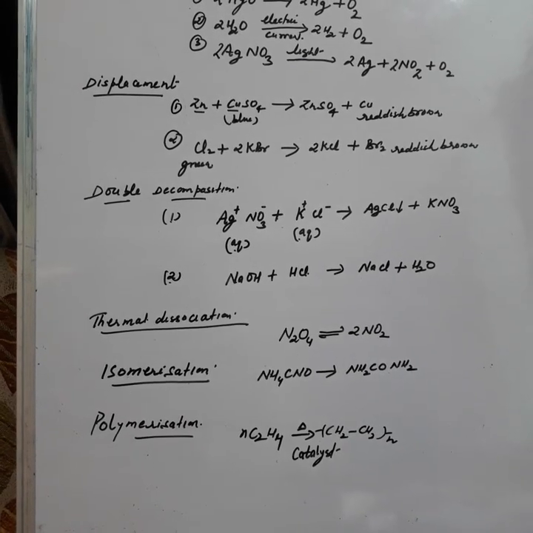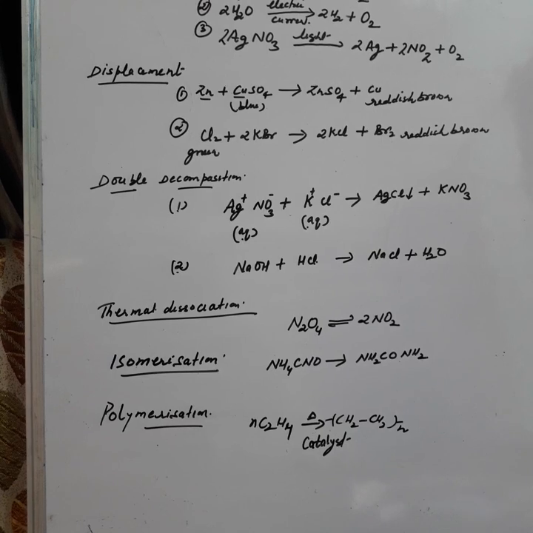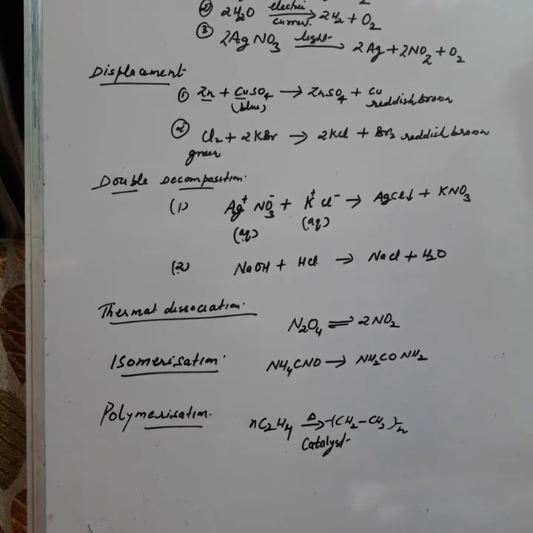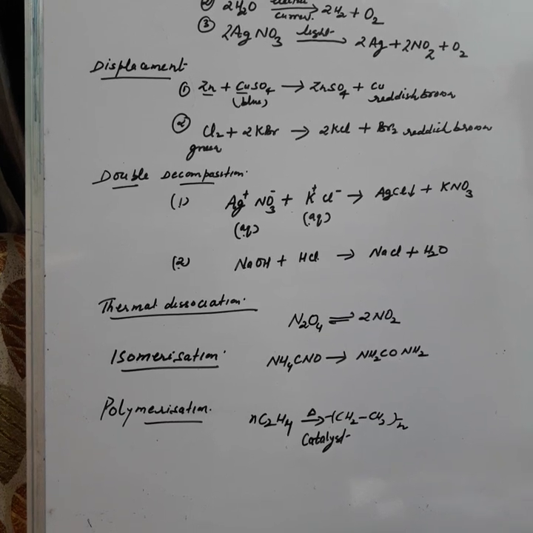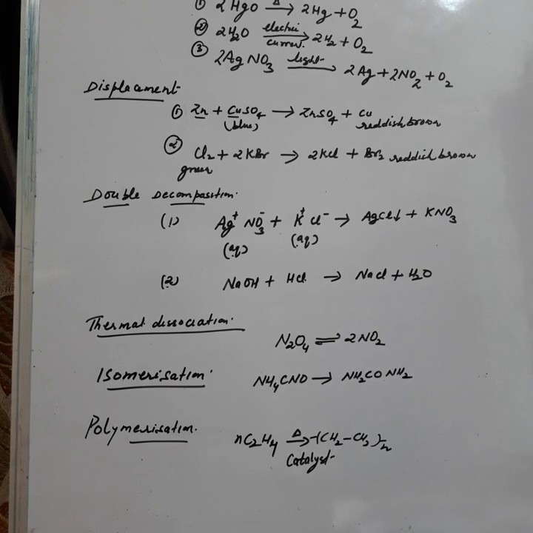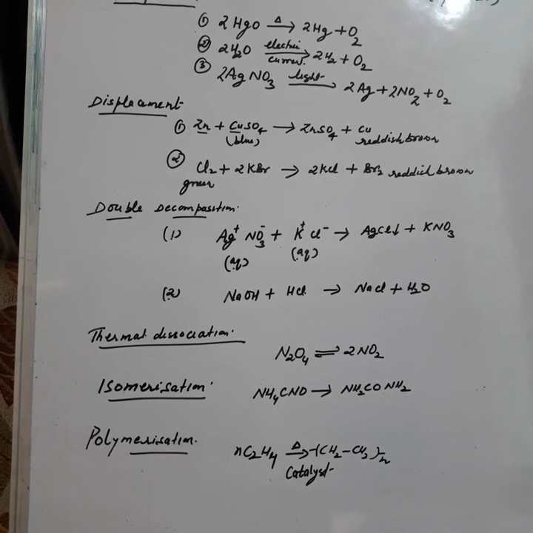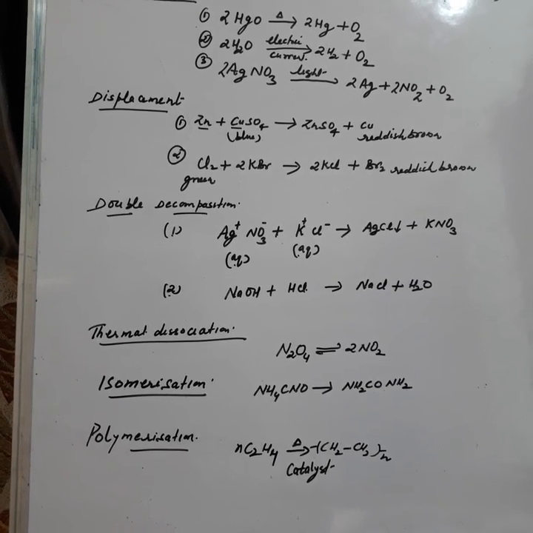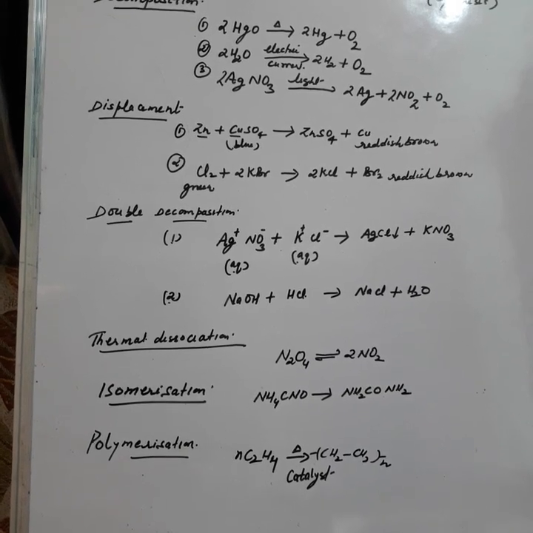How to define combination reaction? A reaction in which two or more elements or compounds react to form one new product is known as combination reaction. Okay, like see first example, lead dioxide reacts with sulfur dioxide to form lead sulfate. This is a combination reaction.